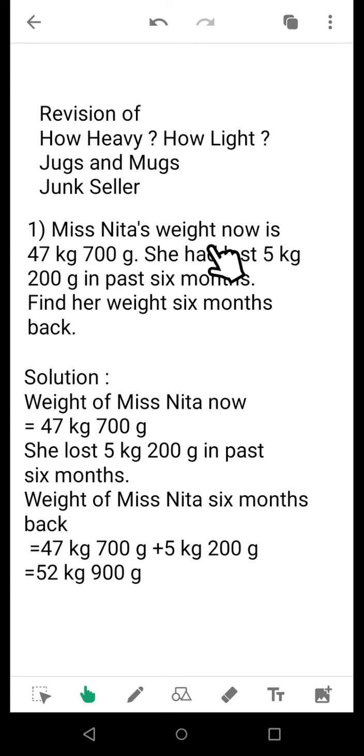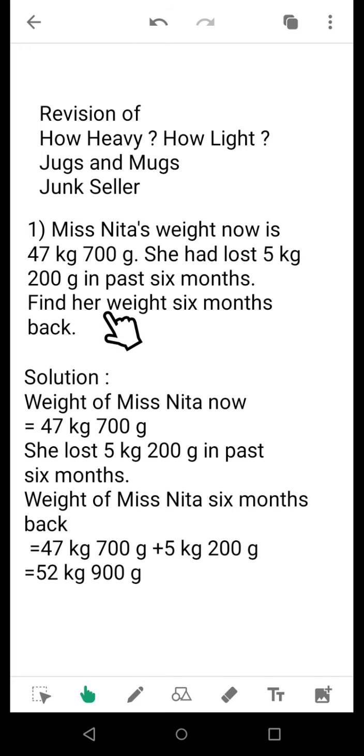Miss Neeta's weight now is 47 kg 700 gram. We suppose that Miss Neeta weighs 47 kg 700 gram. She had lost 5 kg 200 gram in the past 6 months. That means she was much heavier in the past 6 months. She was 5 kg 200 gram heavier in the last 6 months. Find her weight 6 months back. So you need to find her weight 6 months back.